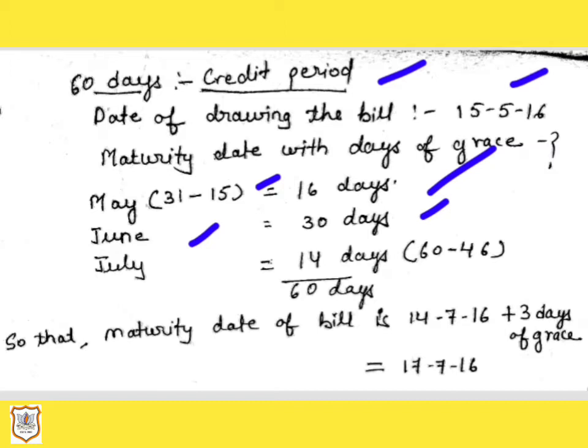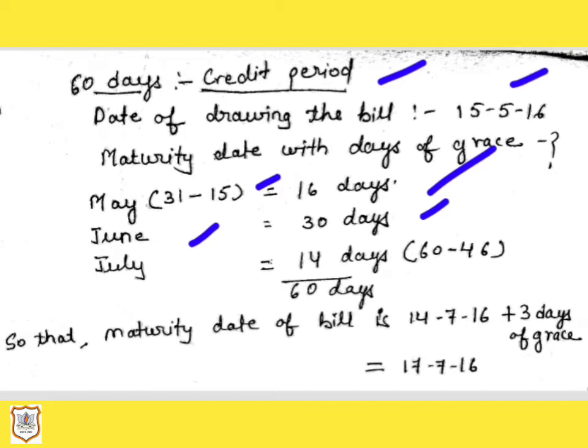If we add this, we get 46 days total, and the period of the bill is 60 days. So if we take the entire month of July, it will exceed 60 days.